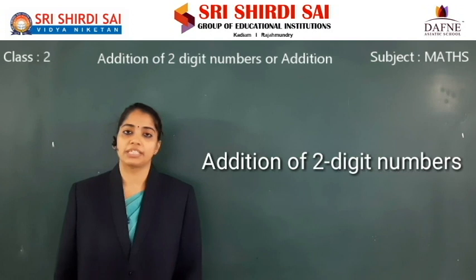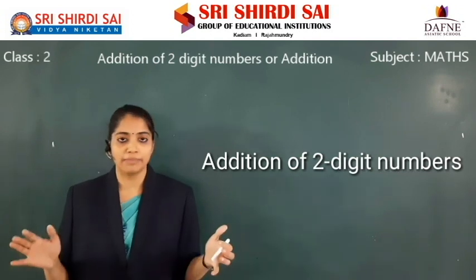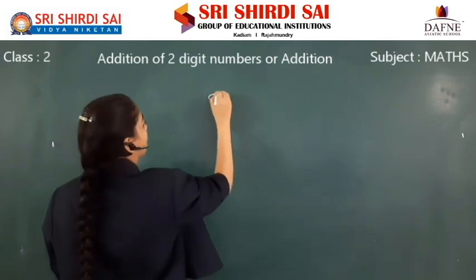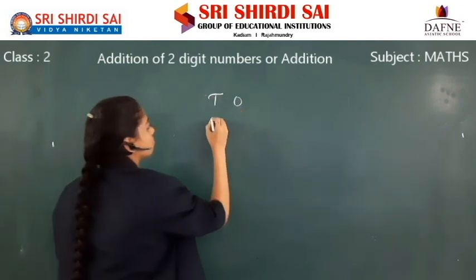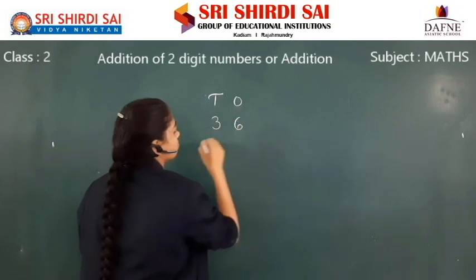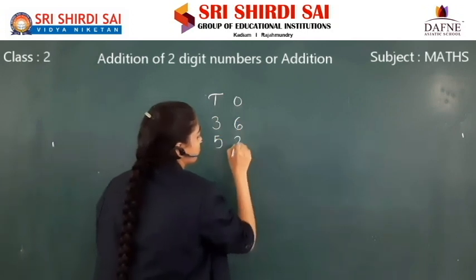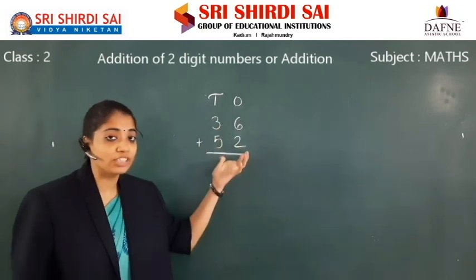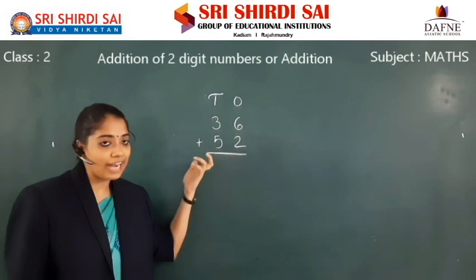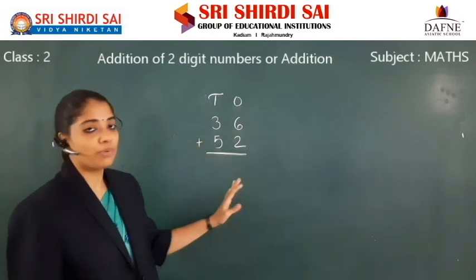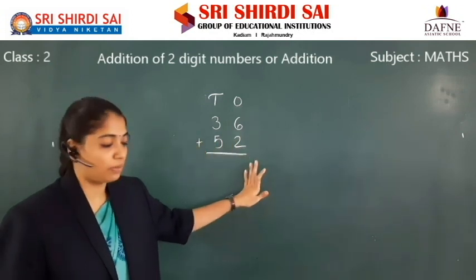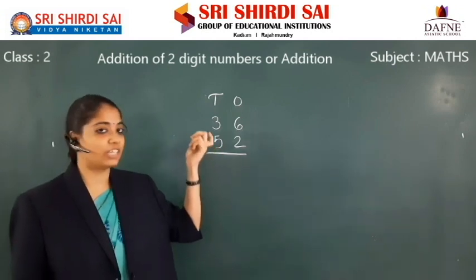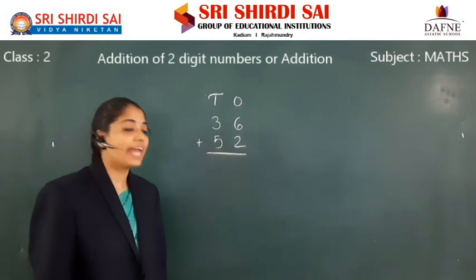Addition of two digit numbers. Ones should be added to ones. Tens should be added to tens. Always we have to start the addition from ones place. And here we have to place the symbol of addition.